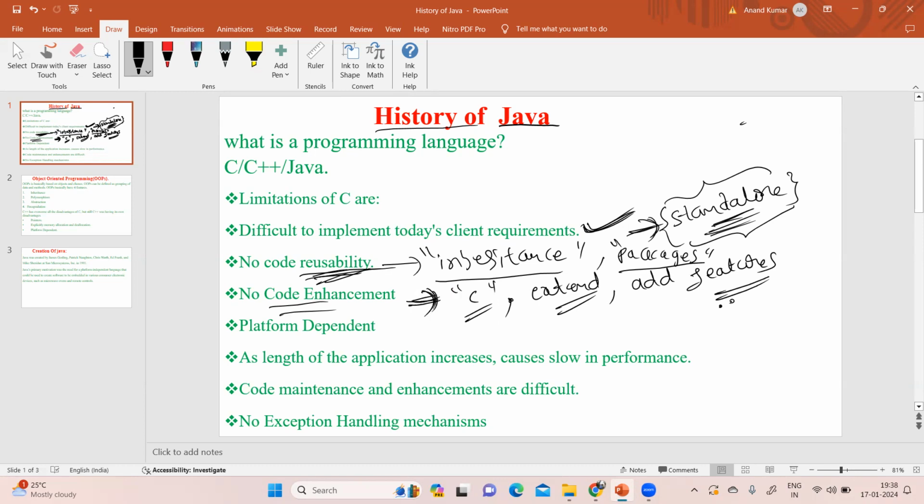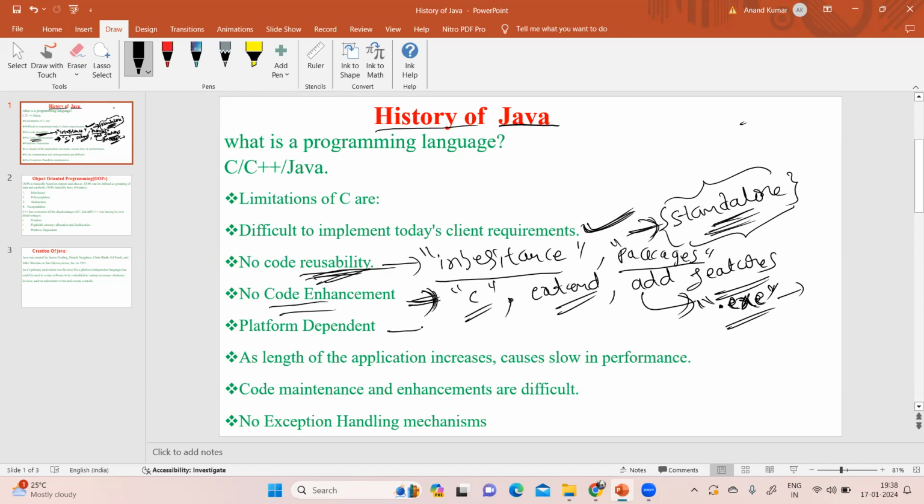Because you deliver an .exe file, not source code, to the end user. With this .exe file, you can't add any features, and you cannot extend your application.